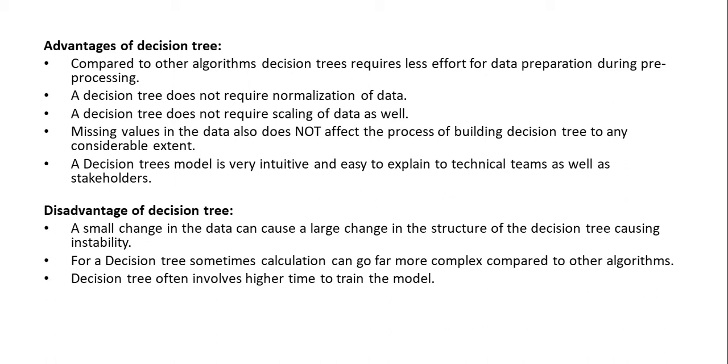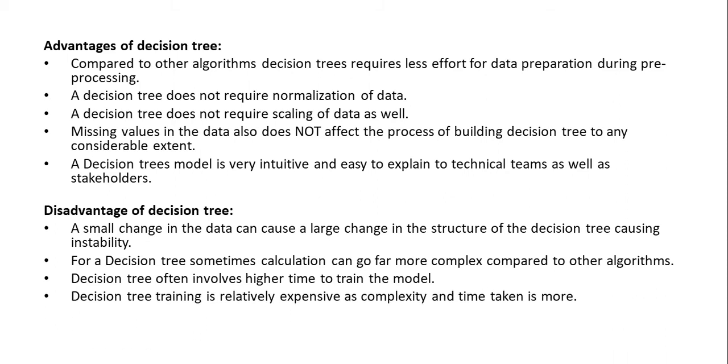A decision tree often involves a higher time to train the model. So here also it's one of the disadvantages: training a decision tree could take more time. Decision tree training is relatively expensive, as the complexity and time taken are more.